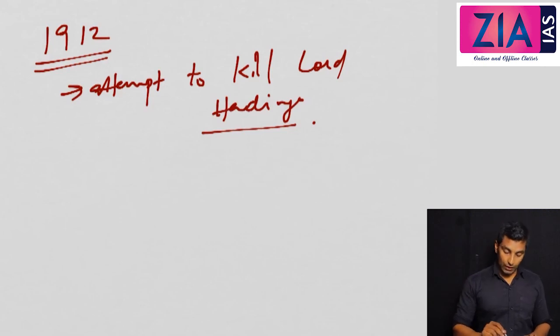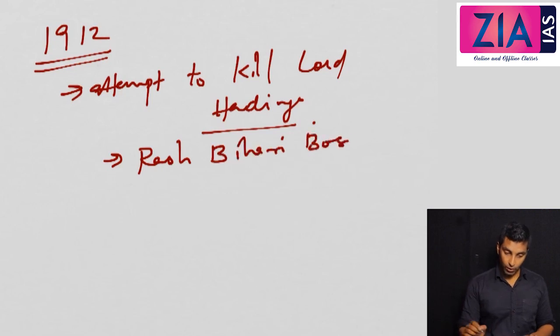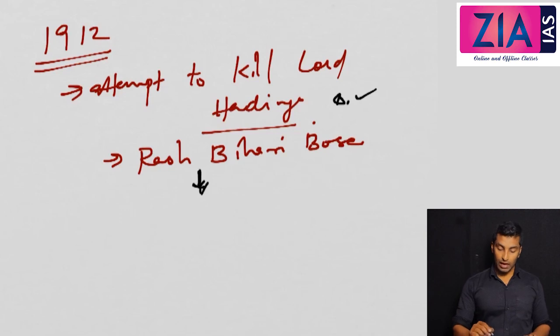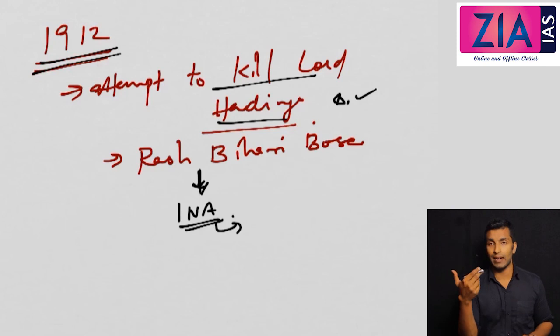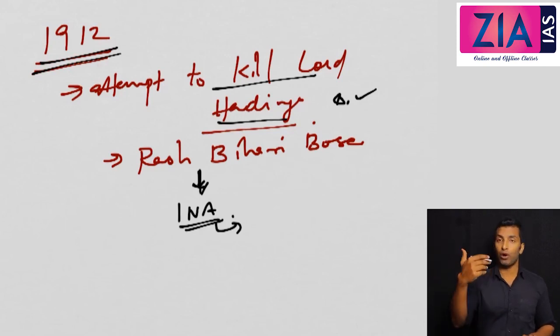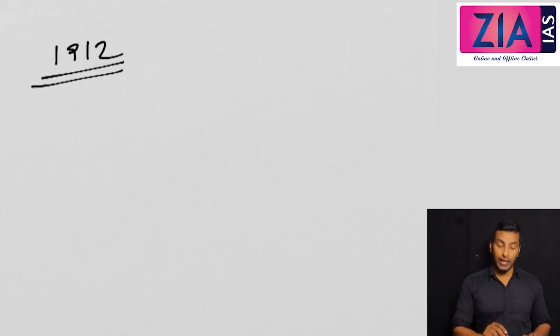This was led by revolutionary Rash Bihari Bose. The Governor General was injured, but he was lucky to survive. So he did not die. And Rash Bihari Bose, after this, left India and got settled in South Asia. Later you can see he was a part of INA. We'll discuss that later. The point is there was some militant nationalism during this time, even before Bhagat Singh, Rajguru and Chandrasekhar Azad, etc.